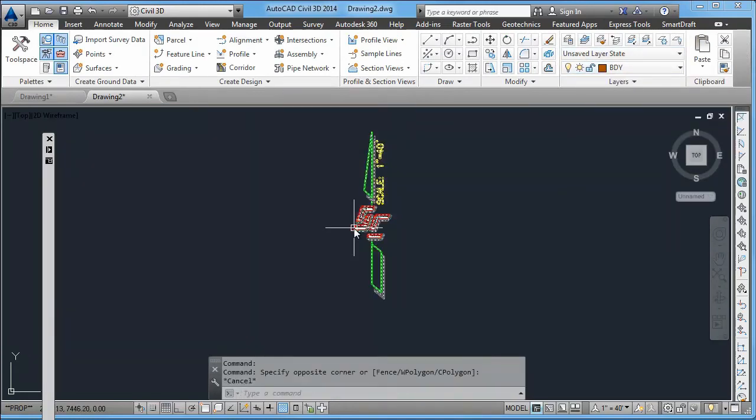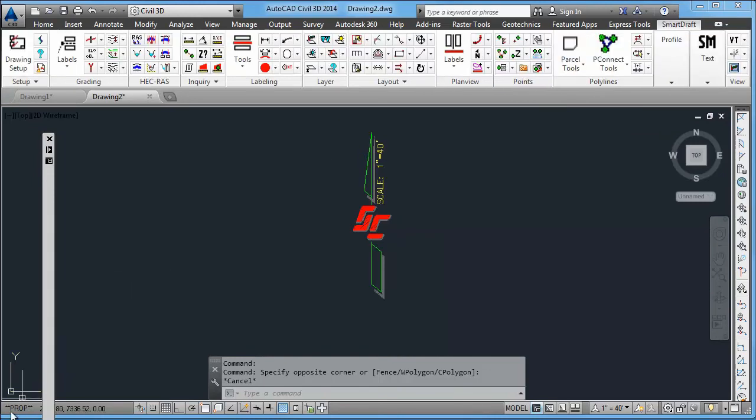It's important to understand when dealing with layers within SmartDraft that there are 3 different types of layers, and down here in the status it can show you which one is set current. Right here it says proposed, changing the layer type, existing, and demolition. And then if you hit it again, it cycles through.